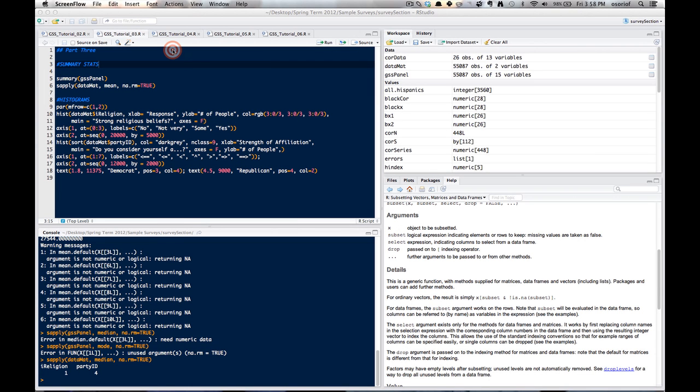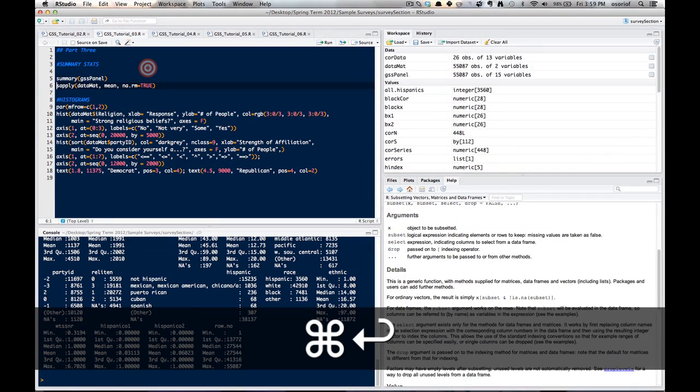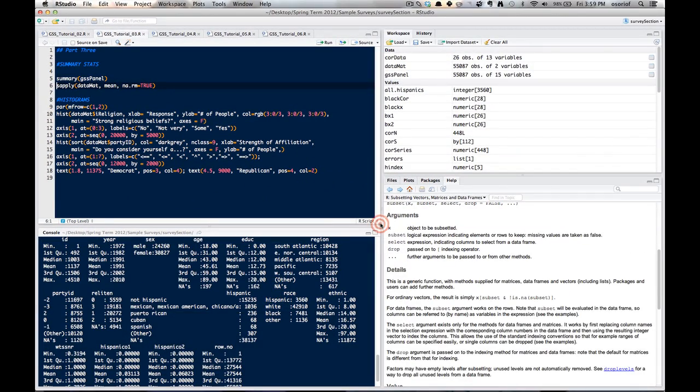So in this part of the tutorial, I just want to go over some basic summary statistics and simple commands that'll get you pretty far with the GSS data. Assuming you've already got a convenient subset of the GSS panel data at your fingertips, we're just going to run a summary command, and this is probably the most useful for any analysis before you start.